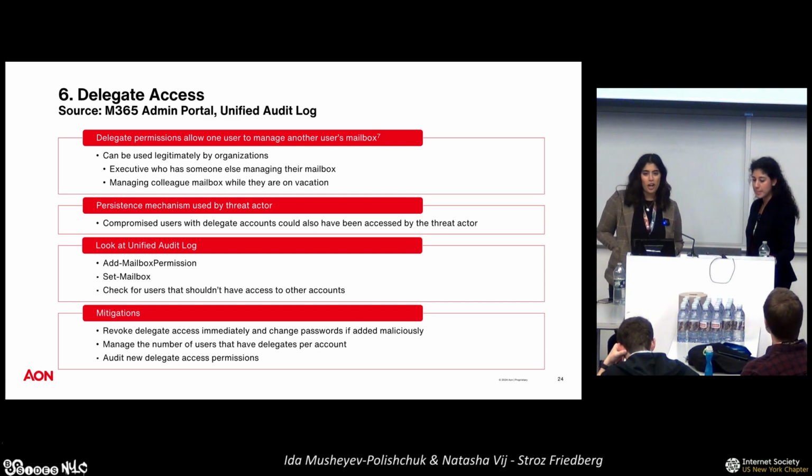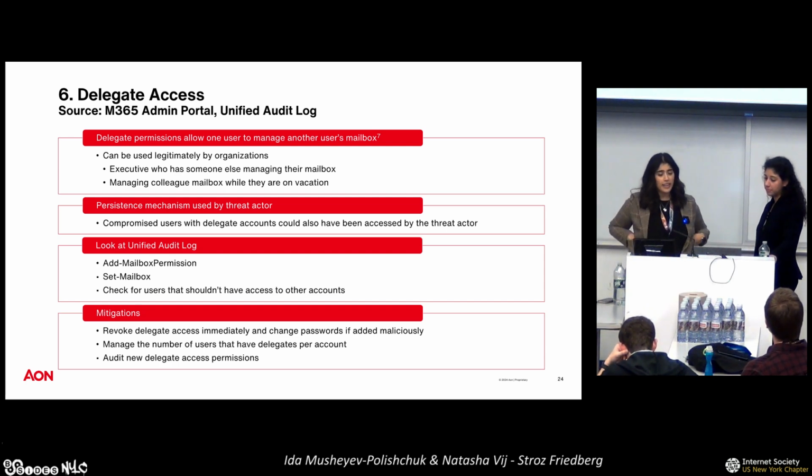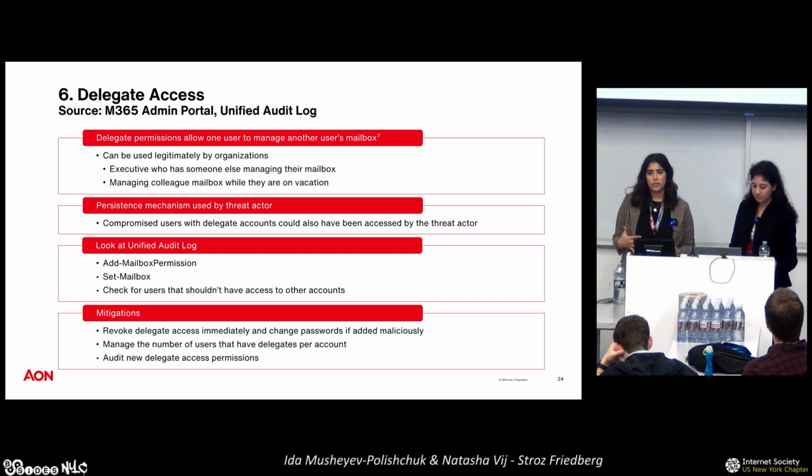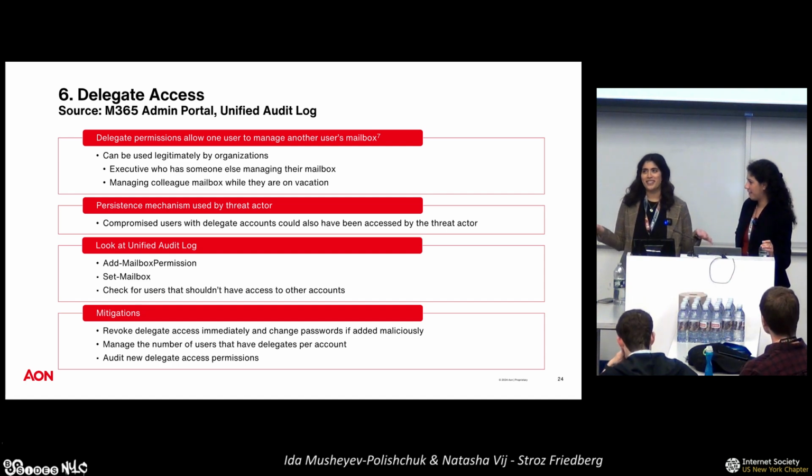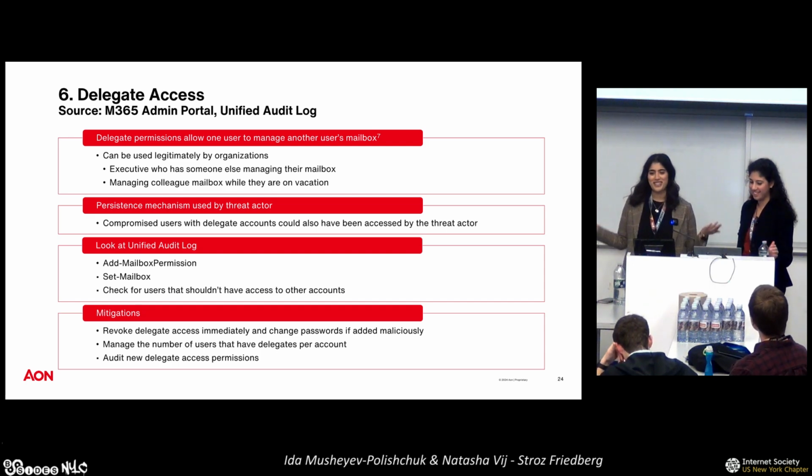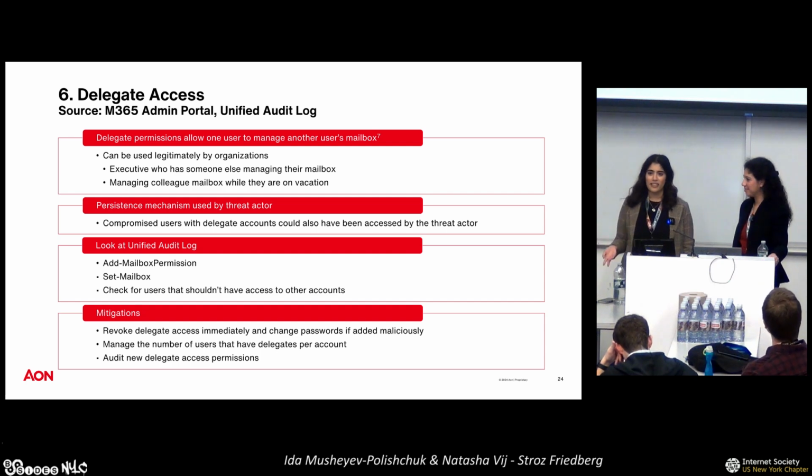Great. So next we're going to talk about delegate access. So delegate access essentially allows one user to be able to view another user's mailbox. Now, again, like with a lot of things with M365 investigations, we do see users doing this fairly often. I can think of a couple of examples, I'm sure, where you have a C-suite executive, for example, who just doesn't want to manage their M365 inbox, and they have someone else managing it for them. You would see that as a delegate access.